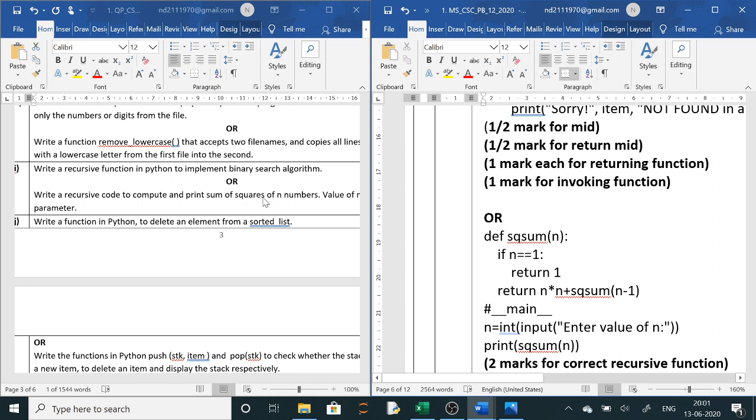In your syllabus, it was given sum of n natural numbers. So sum of n natural numbers, you were writing n plus, you were calling the function, n minus 1 you were writing. But since in this question it is sum of square of n numbers, it is little bit different. इसमें स्क्वायर को हम ऐड करते जाएंगे, तो खाली n प्लस की जगह पे हम n इंटू n लिखेंगे. थोड़ा सा डिफरेंट है ये प्रोग्राम. क्लियर? Now next question is to delete an element from a sorted list.